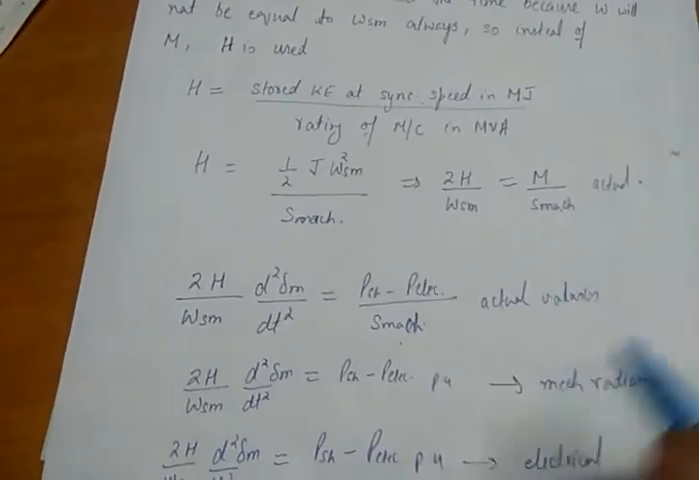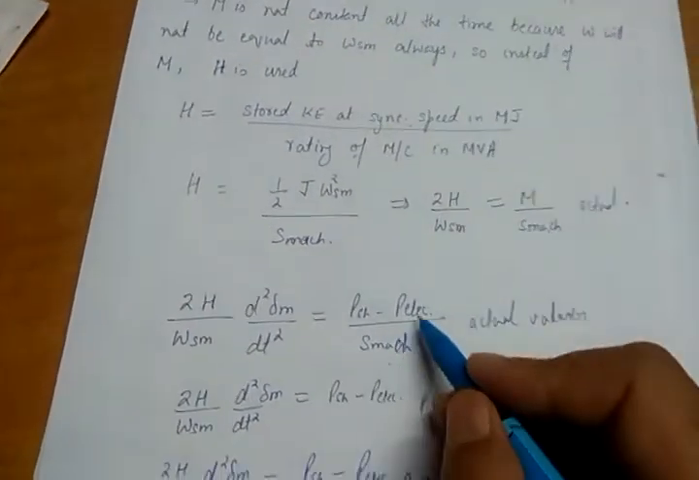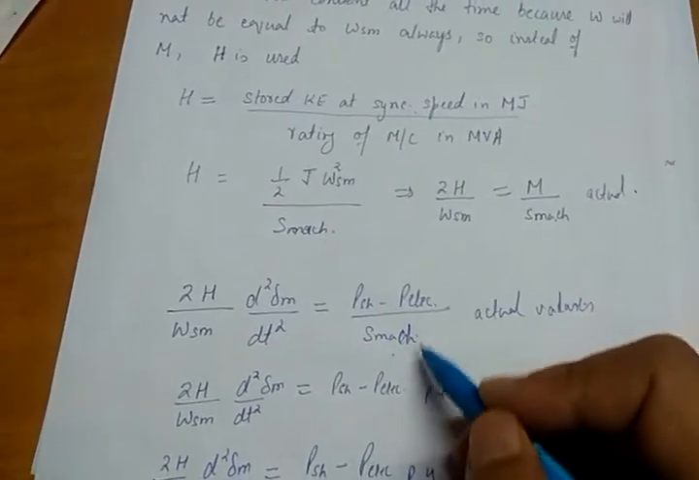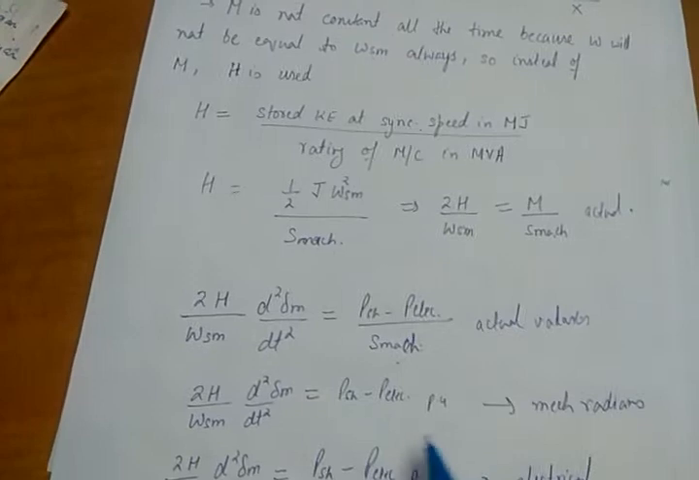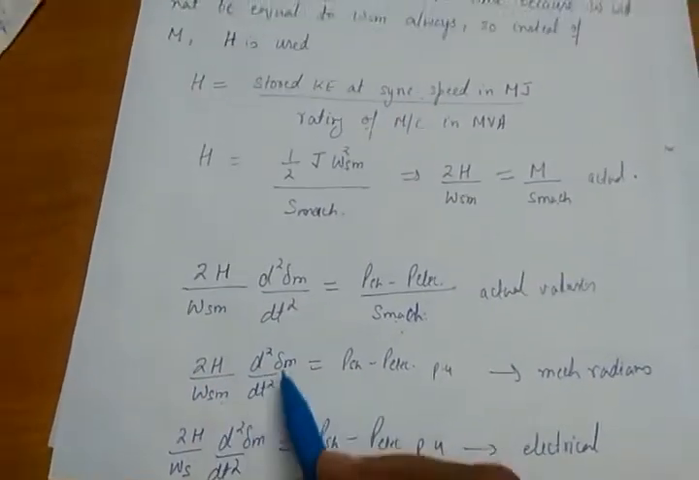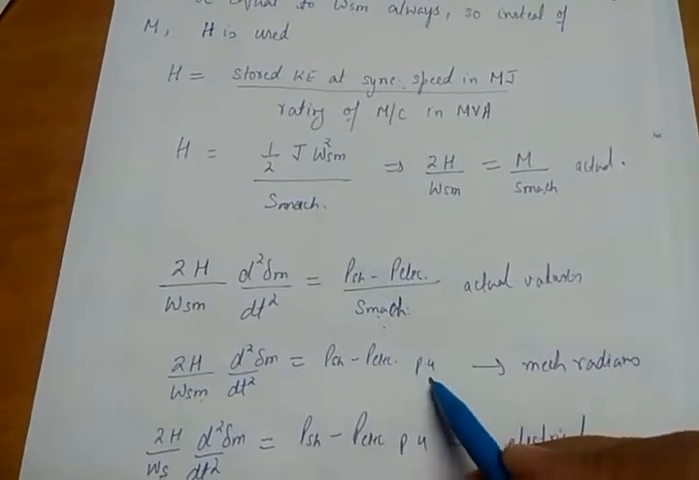In order to convert it into per unit, what should be done? We have to convert everything into per unit. This is in actual value, so in per unit we don't take this S machine, we write 2H divided by omega sm d square delta m upon dt square is equal to P shaft minus electrical power in per unit.